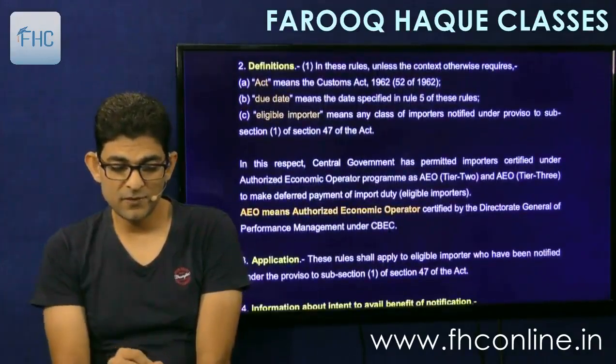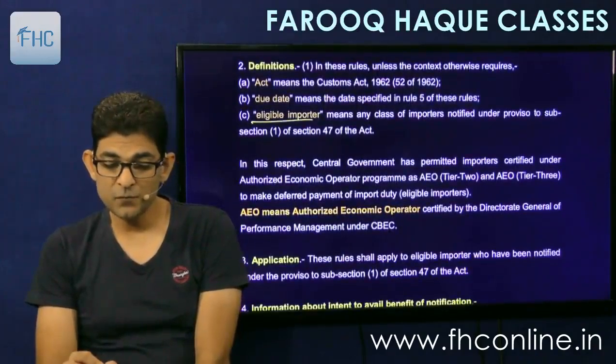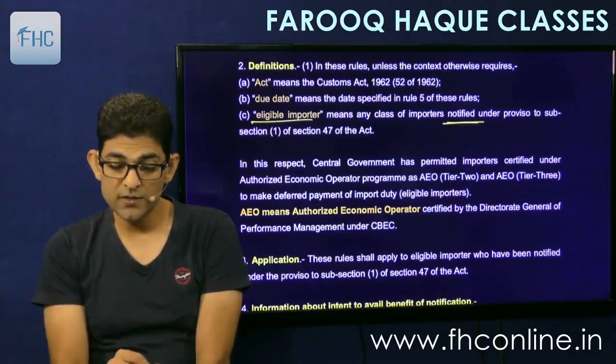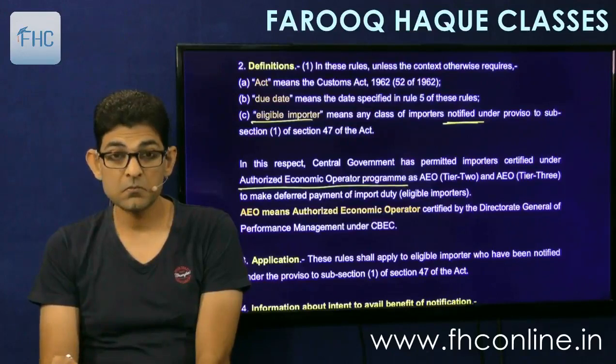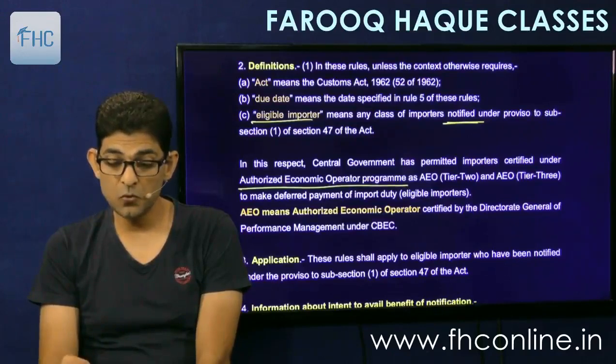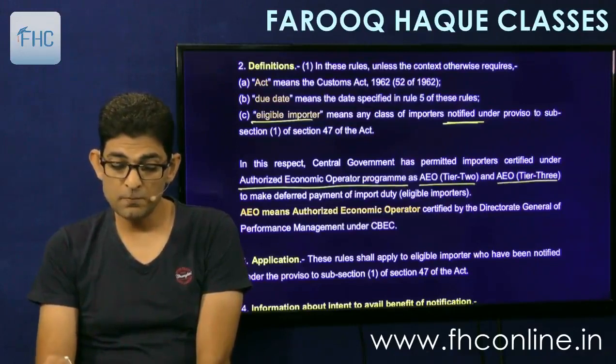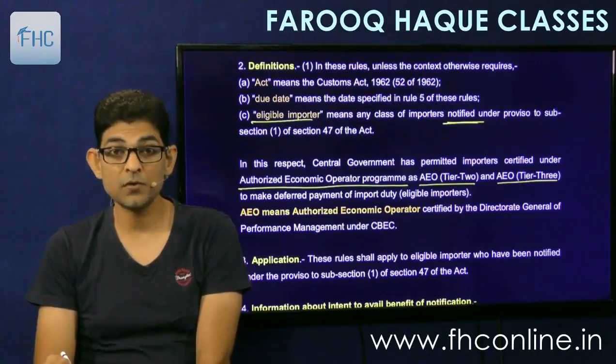It is given here, eligible importer means any class of importers notified under the proviso to subsection 1 to 47. In this regard, the government has permitted importers certified under authorized economic operator program as AEO tier 2 and AEO tier 3 to make deferred payment of import duty. These are the eligible importers.